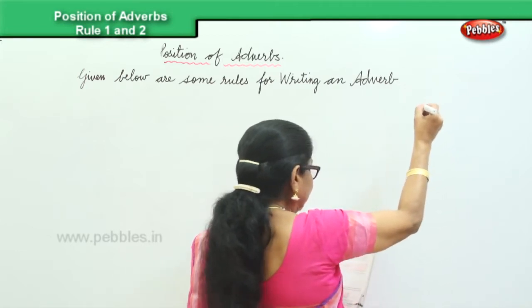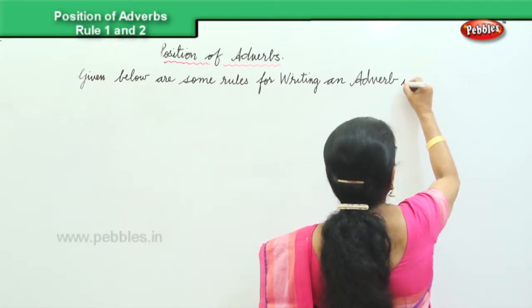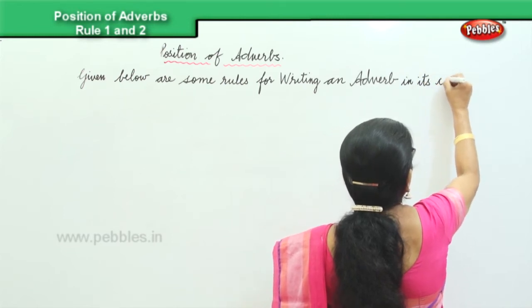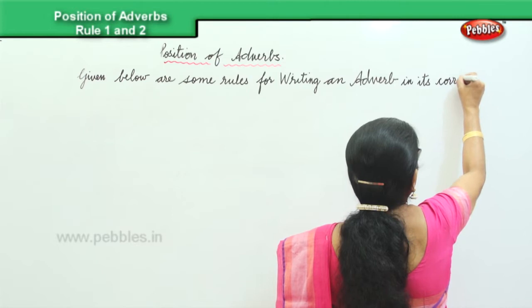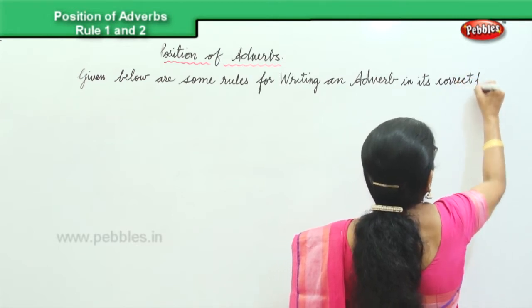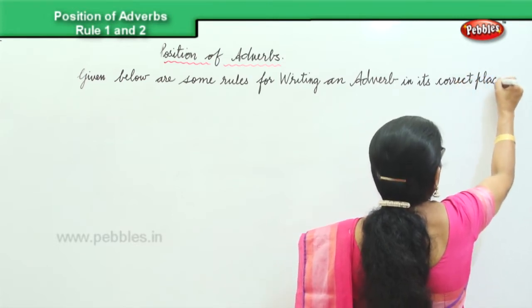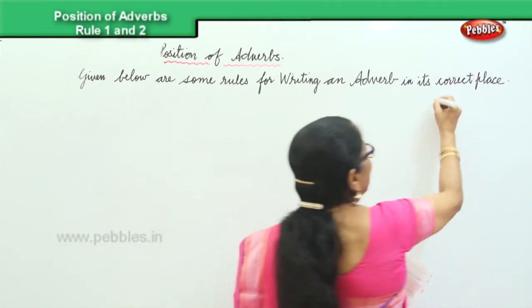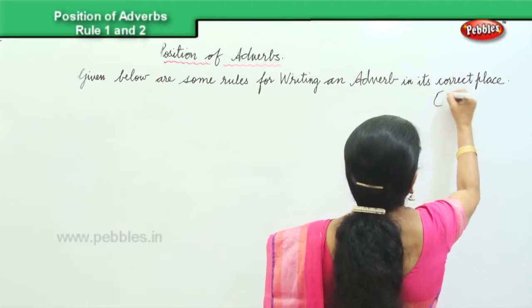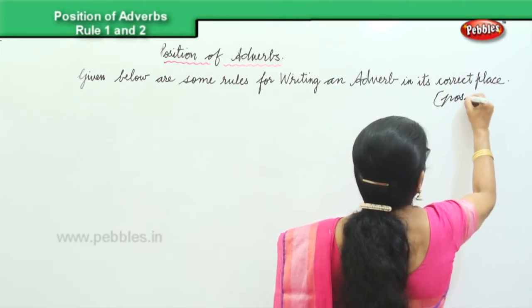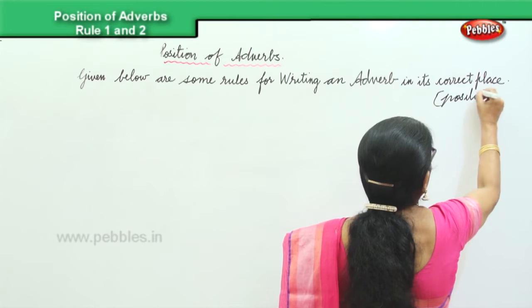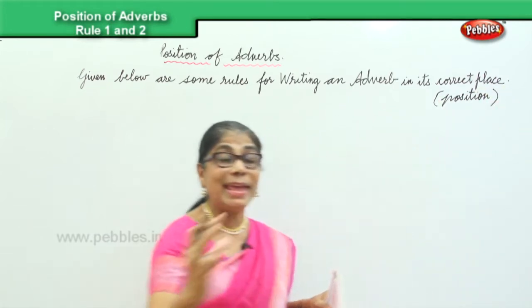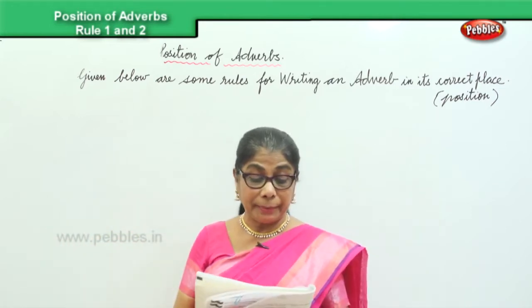Writing an adverb in its correct place, that's what we are looking at. Okay, when we say place, we are talking about position. When we talk about place, we talk about position. Where is the adverb coming?